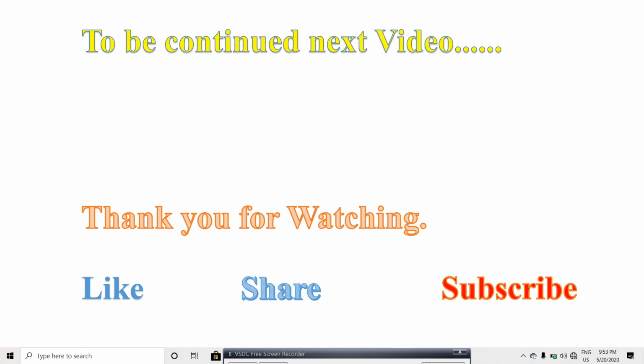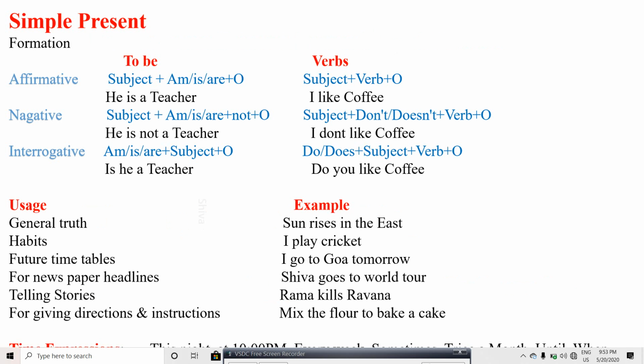I go to Goa tomorrow. It is a timetable for the future. And for a newspaper headline, Shiva goes on world tour. It is a headline like that. And telling stories, Rama kills Ravana. And for giving directions, mix the flour to bake a cake. Like that we are using this.